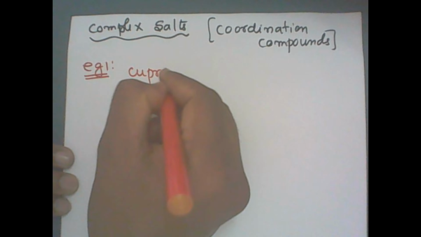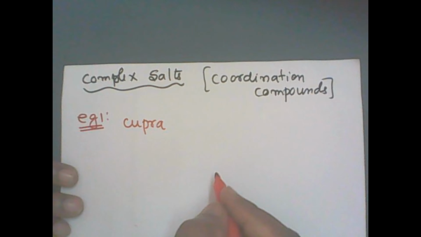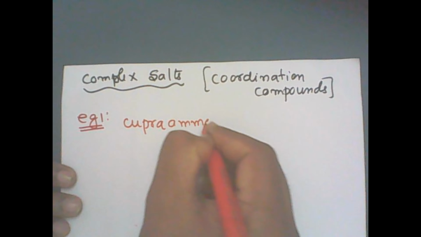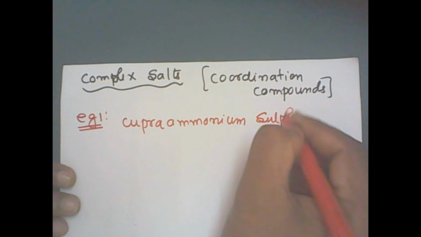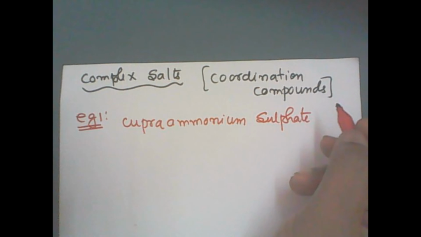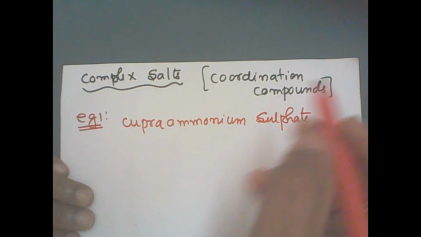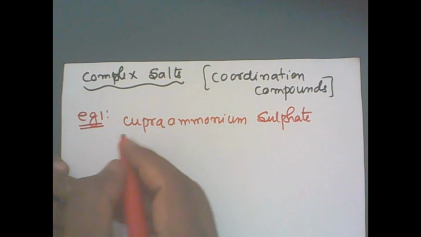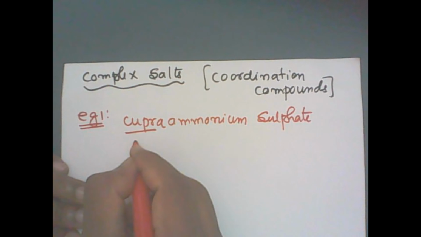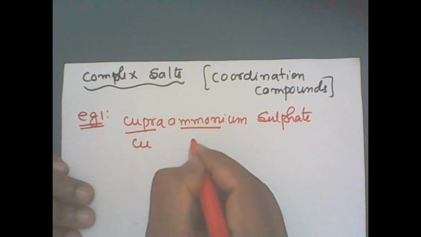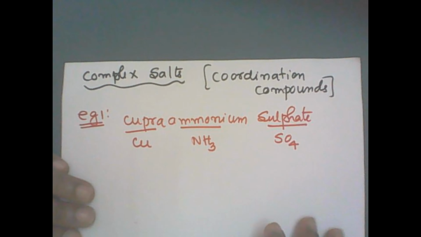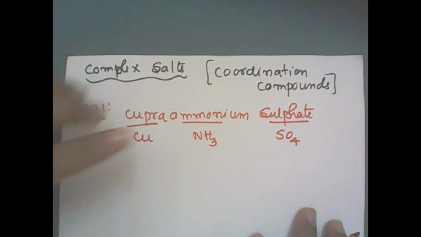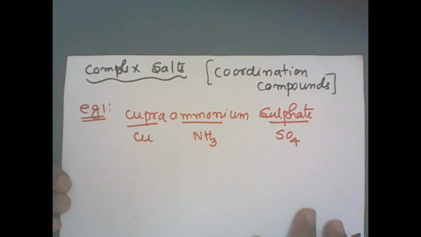Cuprammonium sulfate. This is the common name, and in this chapter we are going to study IUPAC nomenclature for coordination compounds. Cupra refers to copper, ammonium refers to ammonia or the ammonium ion, and sulfate refers to SO4. This is a type of addition compound or molecular compound.